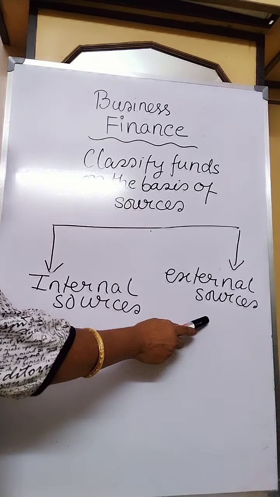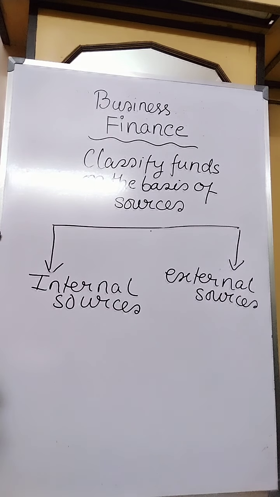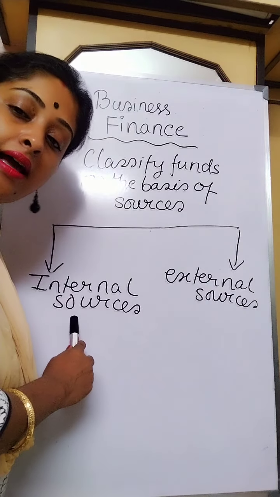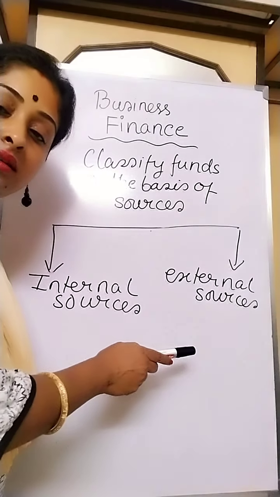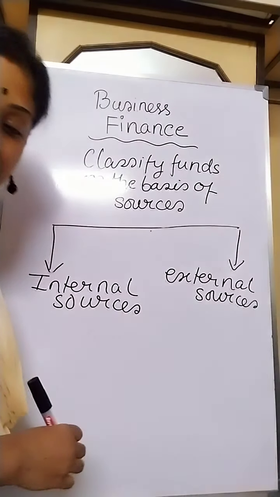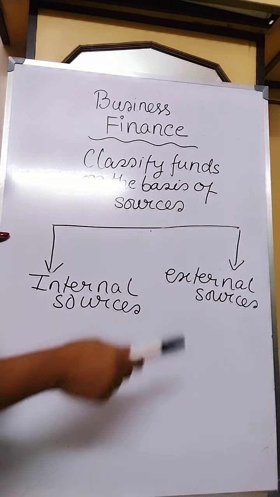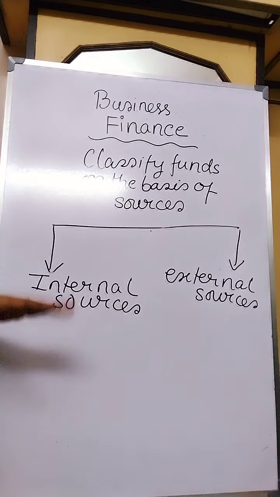Now comes the external sources. External means from outside. External sources of funds lie outside the organization, while internal sources lie inside the organization, as you can clearly see from their names. The sources of funds that lie outside an organization are known as external sources of funds. For example, loan from commercial bank, financial institution, issue of debentures, public deposits, lease financing, trade credit, factoring, etc.